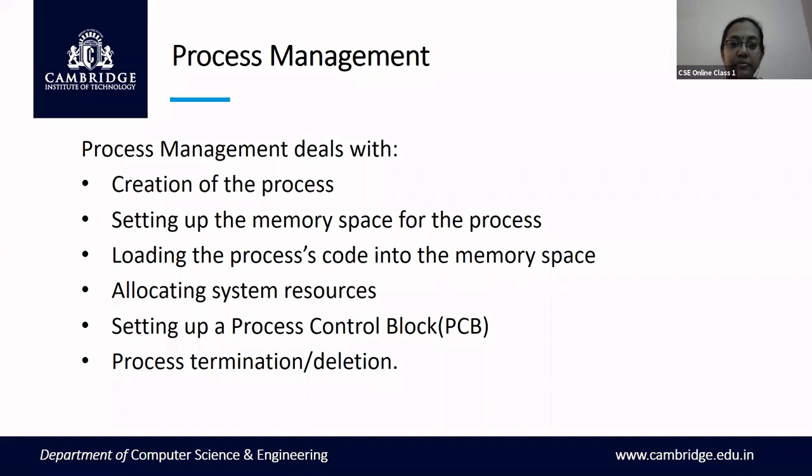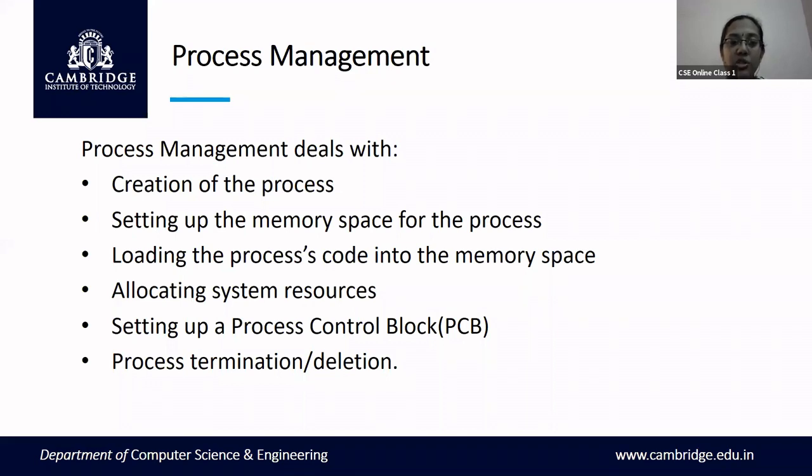And once it is loaded, the process is ready to get executed. The memory is allocated. What's the next resource? Maybe if it needs some shared resources like shared data variables, it should acquire those variables. And then the main thing is it should acquire the CPU. So allocating these system resources like the CPU, the memory, and shared resources like shared variables are also the job of the process management unit.